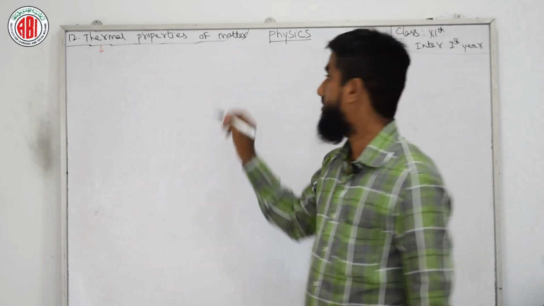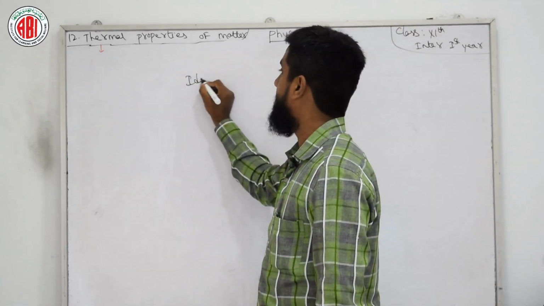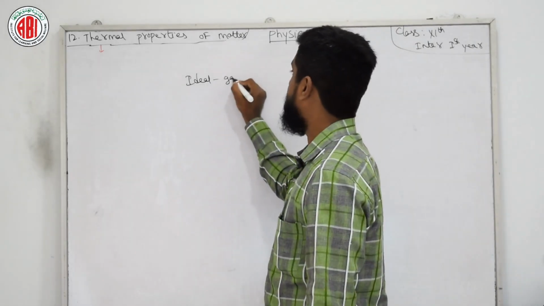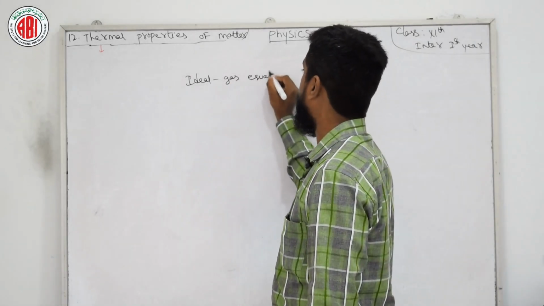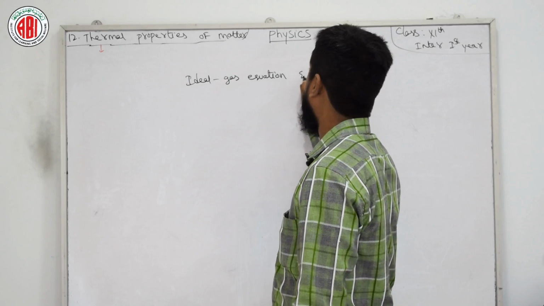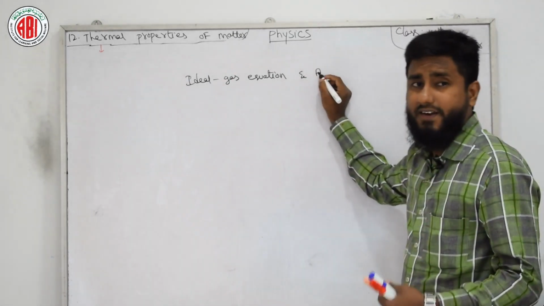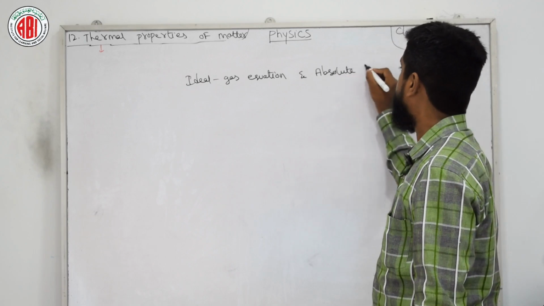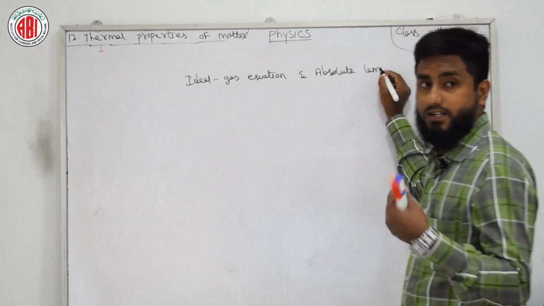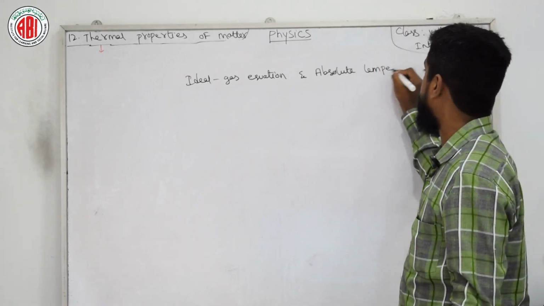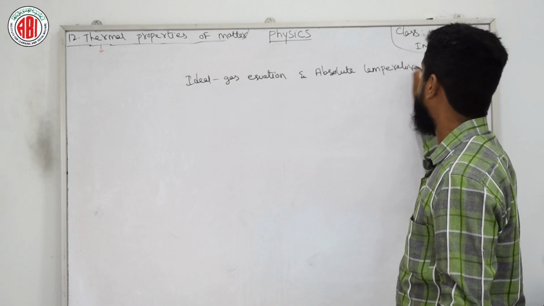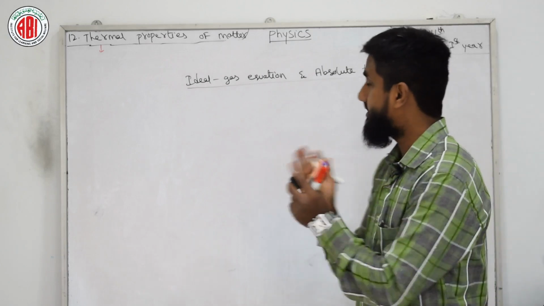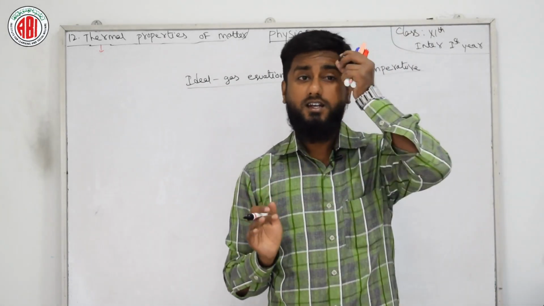Now we have one more topic with us: the ideal gas equation and absolute temperature. Here temperature and absolute temperature are both the same. We are not supposed to differentiate between the two. Temperature and absolute temperature are both the same. Now we are going to learn equations related to the ideal gas equation and temperature.